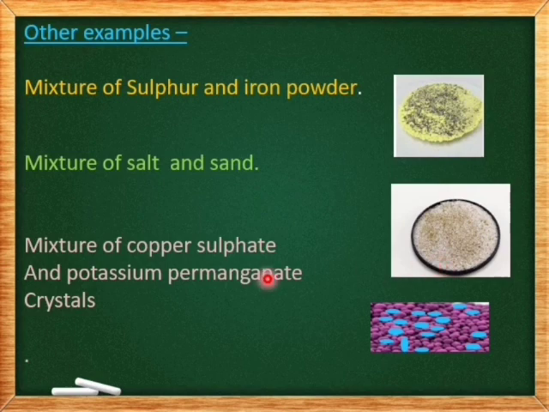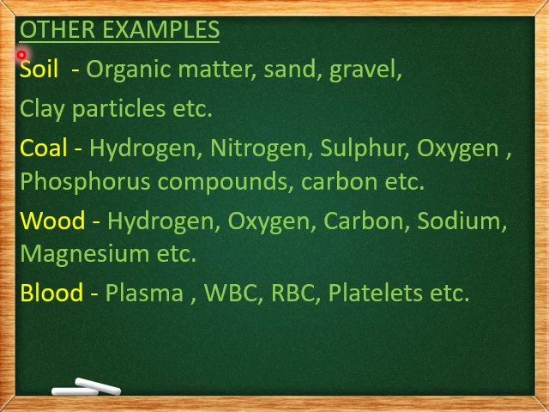Third example, a mixture of copper sulfate and potassium permanganate crystals. Here also, we can see the particles are not thoroughly mixed. We can distinguish the copper sulfate crystals and potassium permanganate crystals. Hence, this also comes under heterogeneous mixture. All these are examples for heterogeneous mixtures.